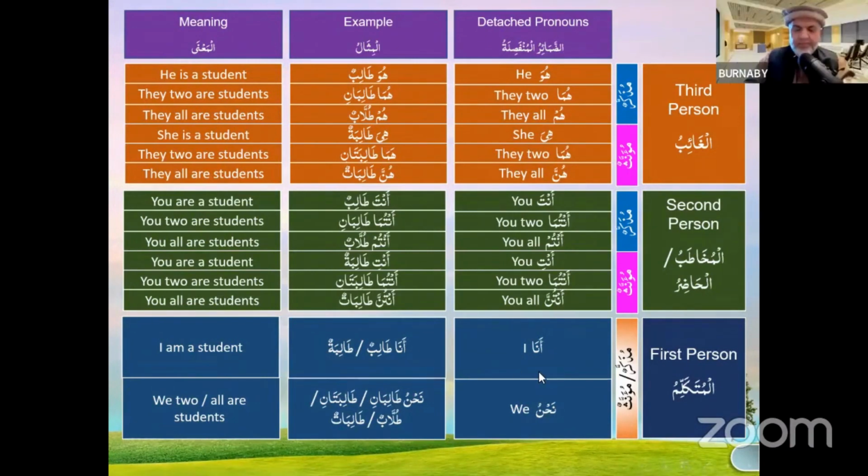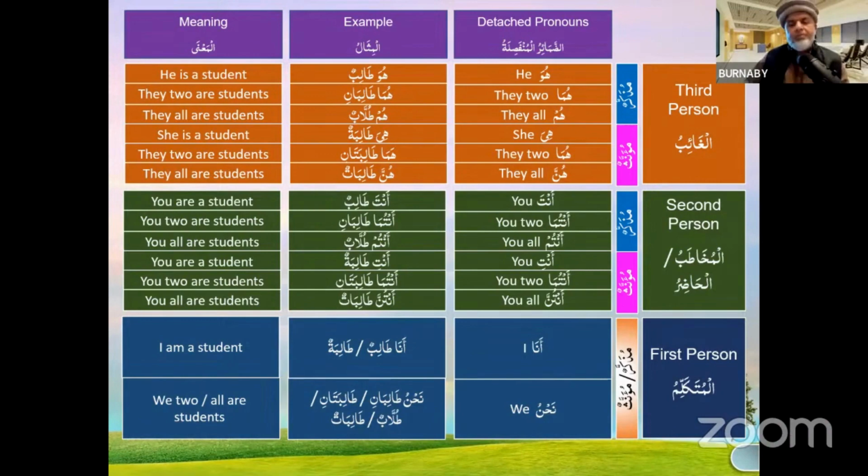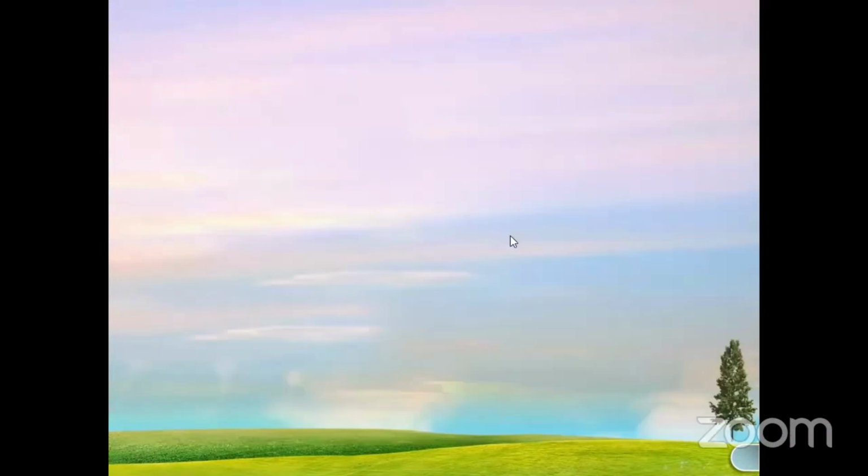It might be silly, but the same question still comes to my mind. If I'm a female and I'm talking about a group of male and female, so what do I say? Nahnu talibani, talibatani, what should we say? You will say nahnu tullabun.